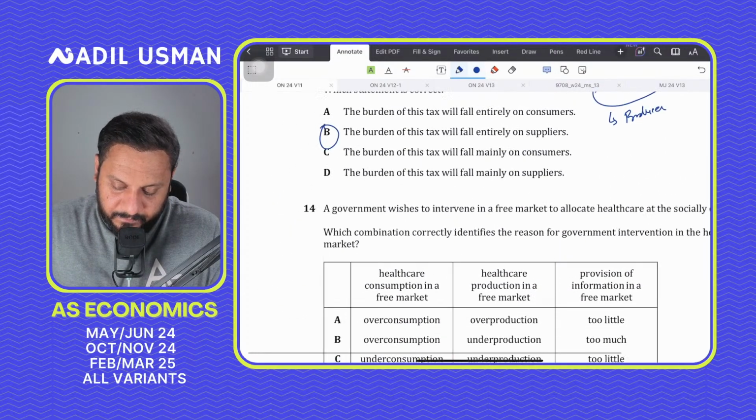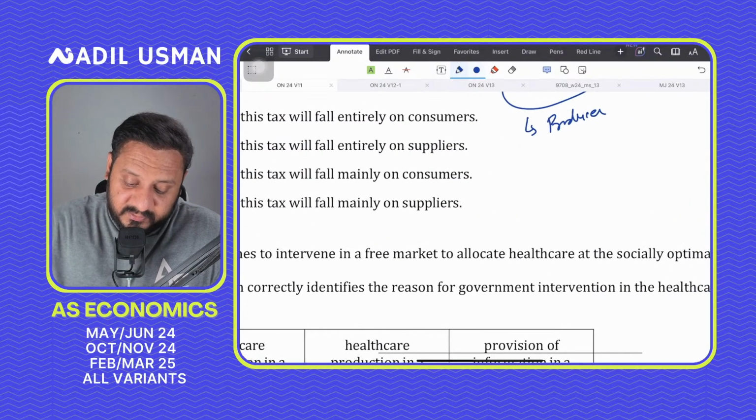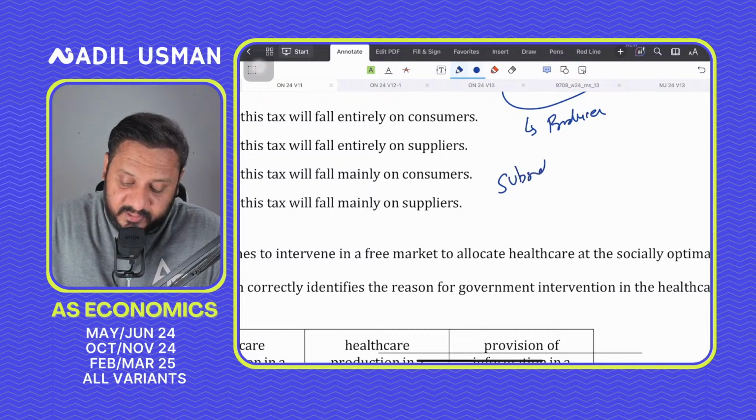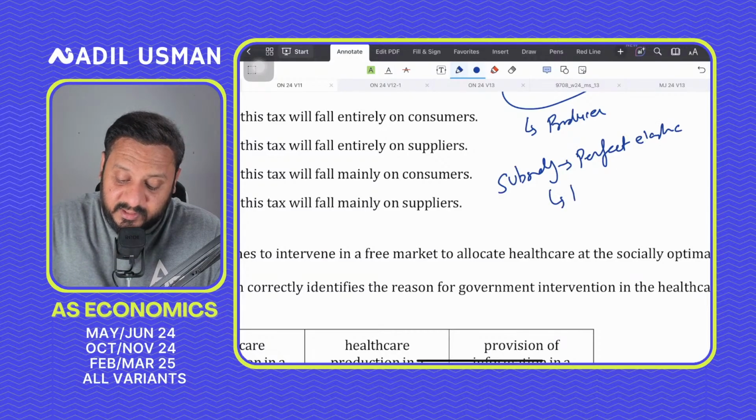ओके. इसी तरह सब्सिडी का भी आप देख लें. सब्सिडी का भी जो होता है, if basically the supply is perfectly elastic, then the whole subsidy benefit falls on the consumer.